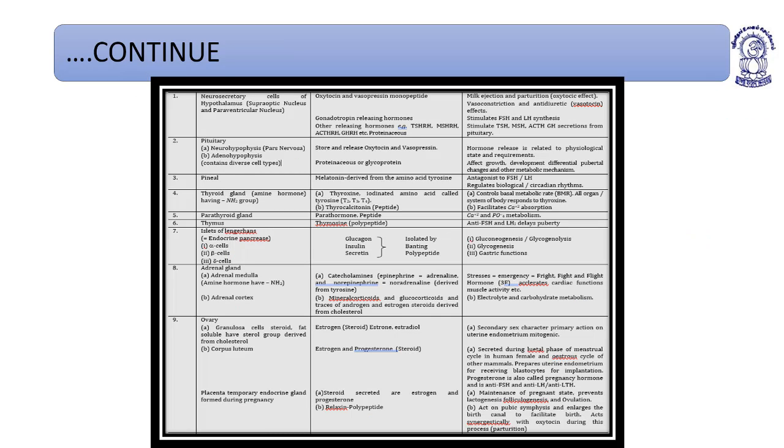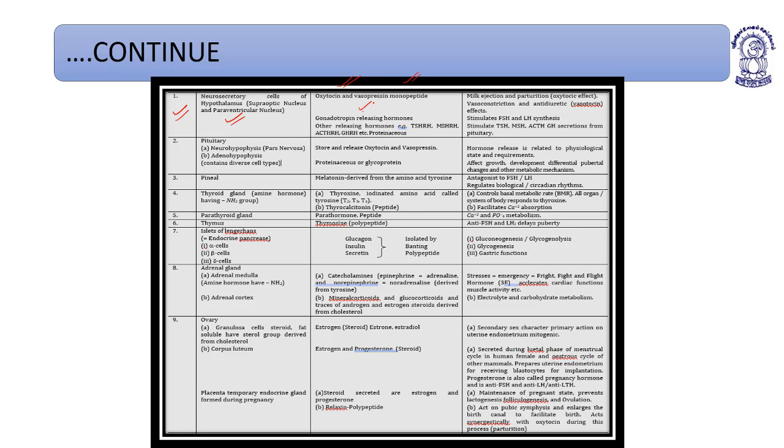Now comes a glimpse of all the types of hormones which are released by different glands, and their functions. Starting with the neurosecretory cells of the hypothalamus, that is, the supraoptic and paraventricular nuclei, which are very important, they help to secrete oxytocin and vasopressin, which are nonapeptides.